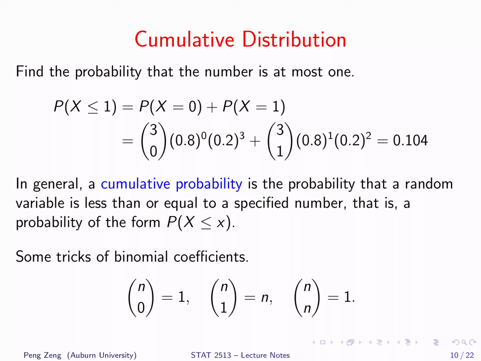At the bottom, I list some tricks of binomial coefficients. n choose 0 is always 1. n choose 1 is always n. And n choose n is always 1. These formulas can be easily obtained from the definition of binomial coefficients. You can verify them by yourself. In general, the probability of less than or equal to a number is called a cumulative probability. In this example, we just calculated the cumulative probability of x less than or equal to 1.